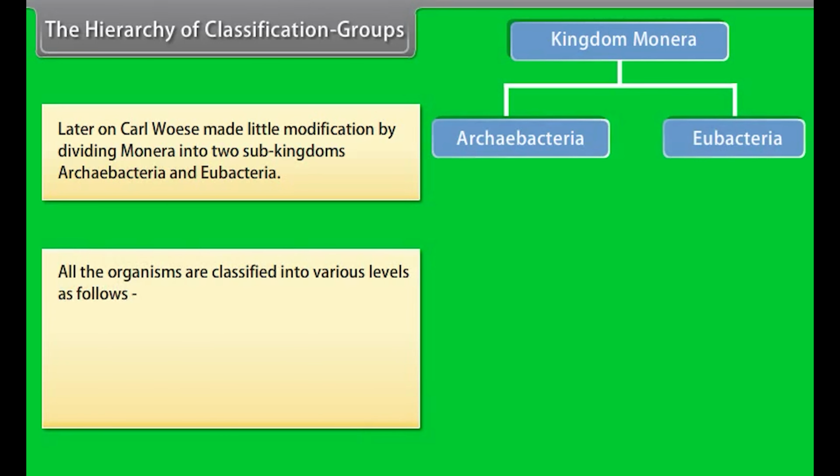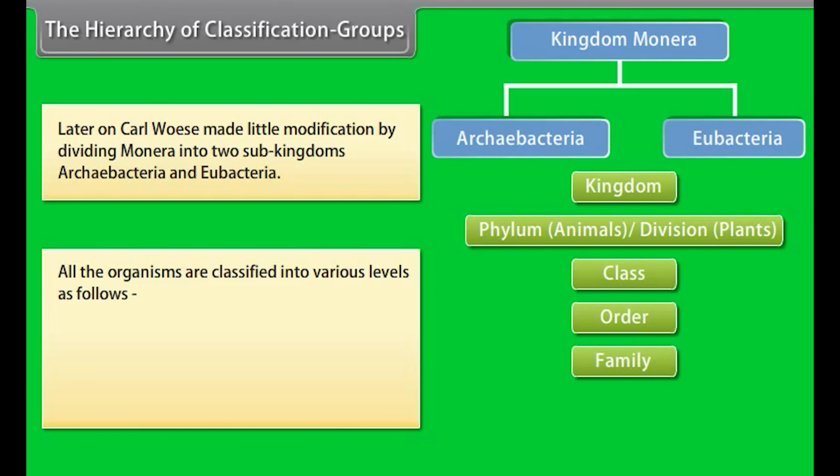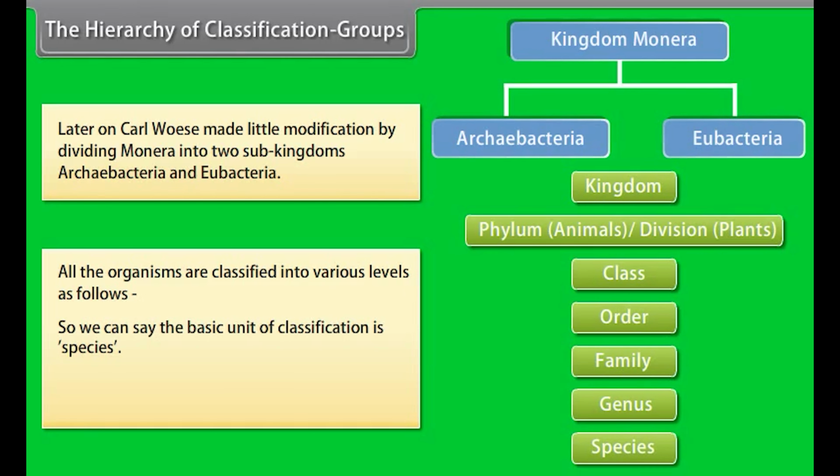All the organisms are classified into various levels as follows: kingdom, phylum for animals or division for plants, class, order, family, genus, species. So we can say the basic unit of classification is species. Now we are going to discuss important characters of the five kingdoms.